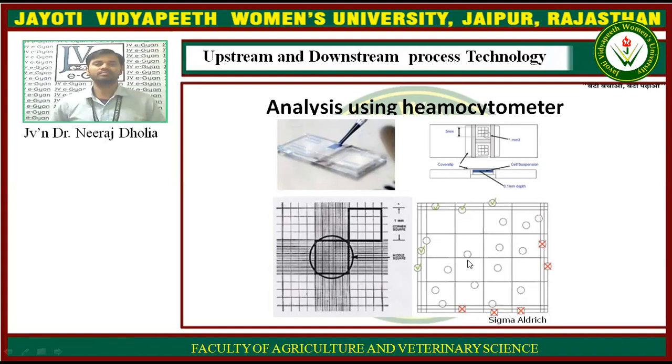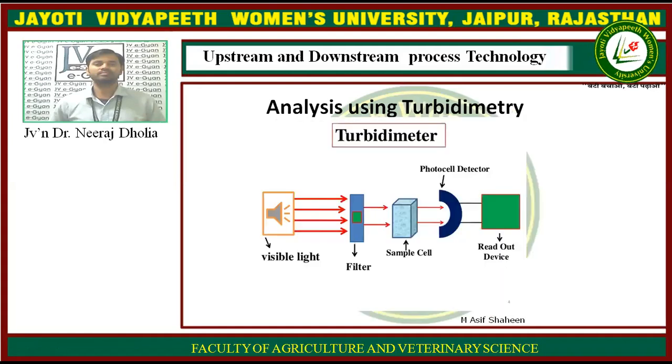Another is analysis using turbidimetry. When turbidity increases, the number of microorganisms increases, so the turbidity is proportional to the number of microorganisms. If the number of microorganisms is greater, the turbidity is greater, so they will absorb more light.